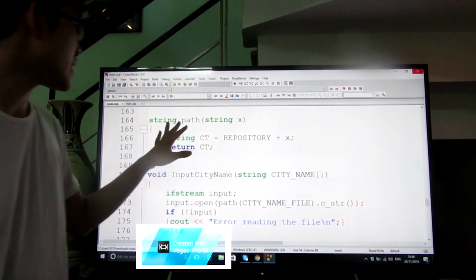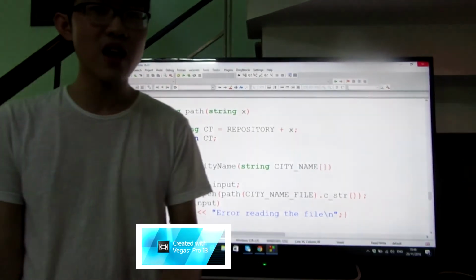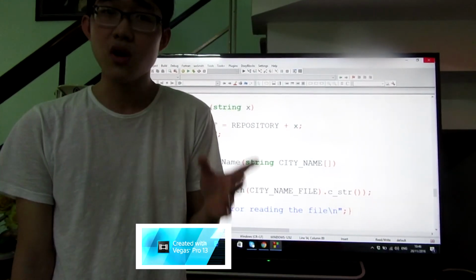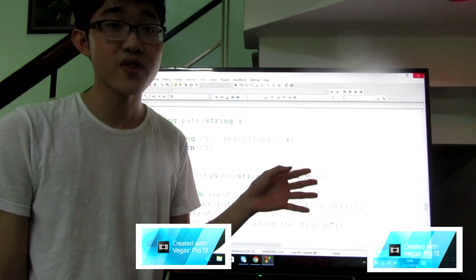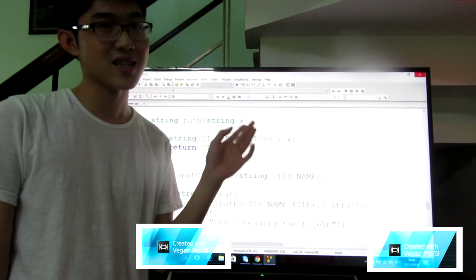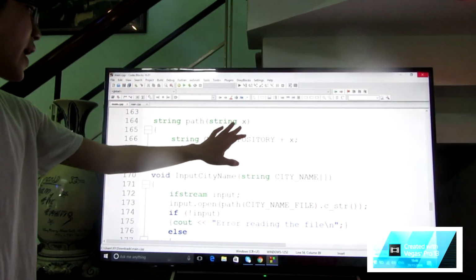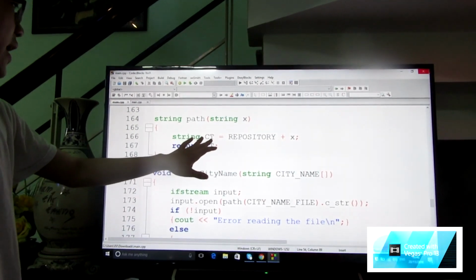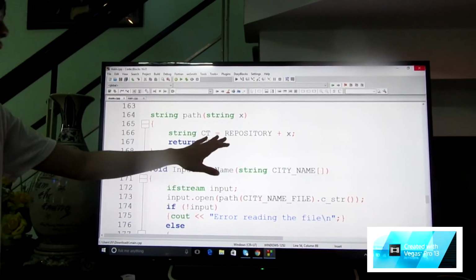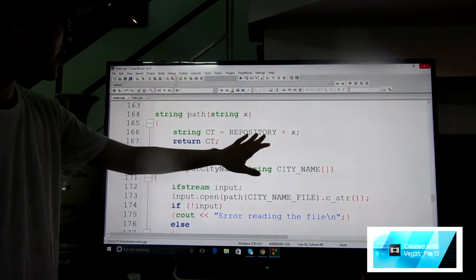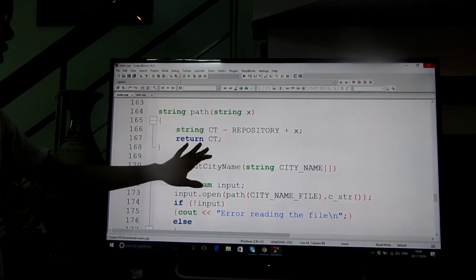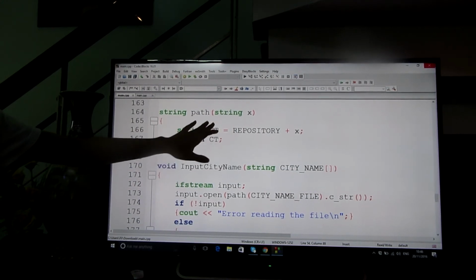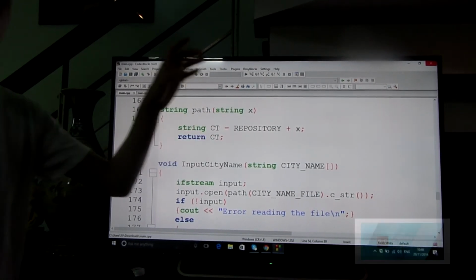I will introduce you to three functions, and the first function is the path string. The reason I made this function is that I have to call this function more than 2 times to make the link between this project and the file to check the data. So I make this. It includes x and it's very simple. Only the repository plus x, and it returns this value. After that, we will directly use this value to open the file.